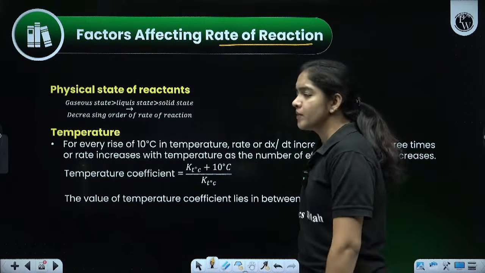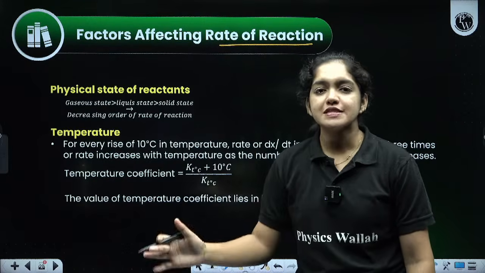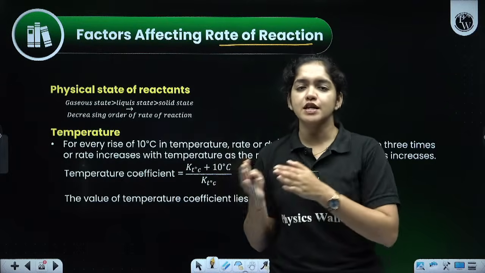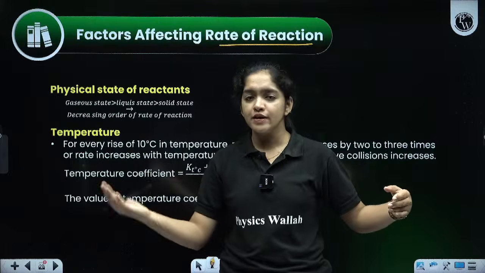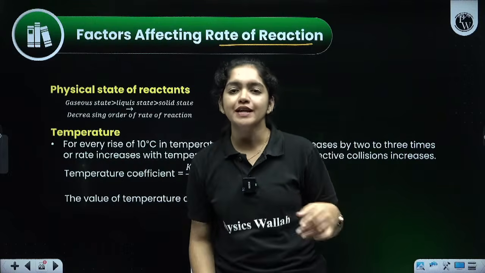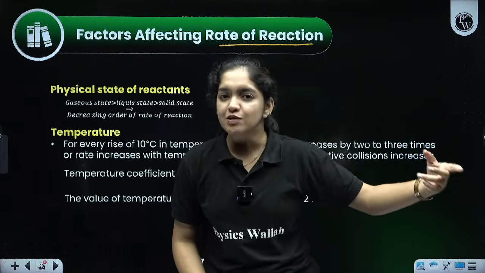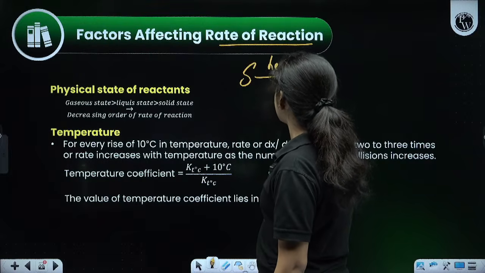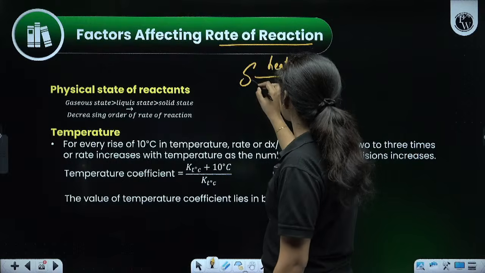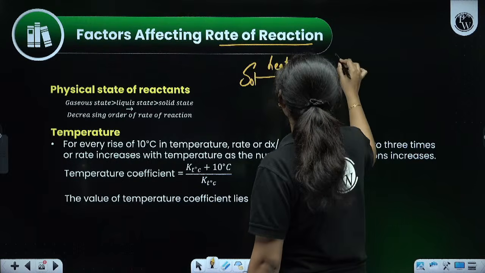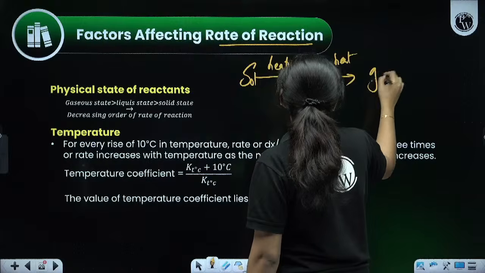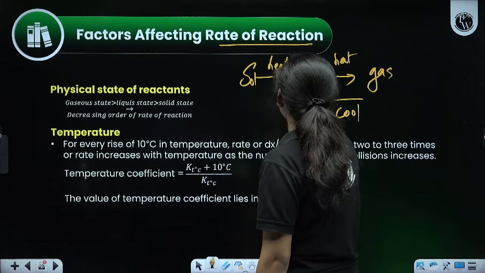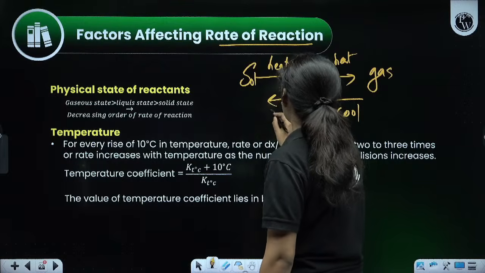And physical state, we know we can change from one state to another state. One physical state can be converted to the other state, right? Solid is changing into liquid, liquid into gas. How? Solid, when it absorbs heat, will change to liquid. Liquid, when it is heated, changes to gas, and the opposite. Gas cools, it will form liquid. Liquid cools, it will form solid.